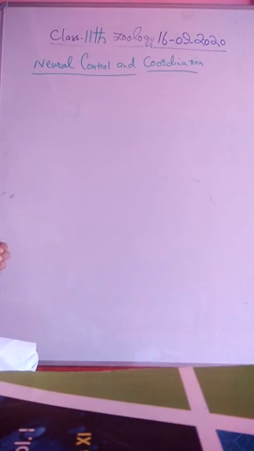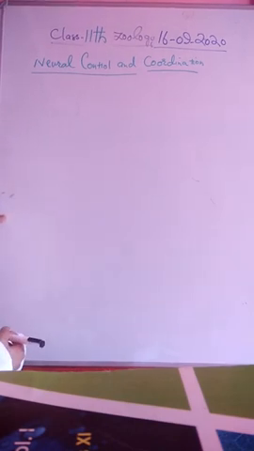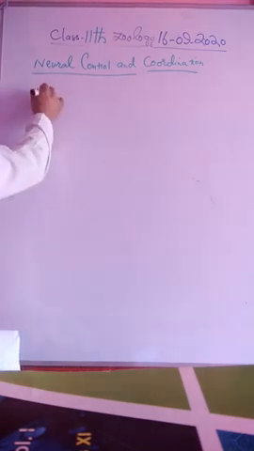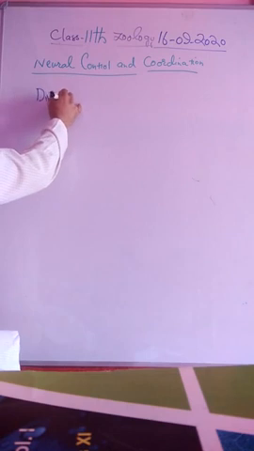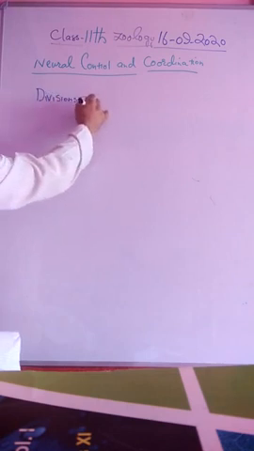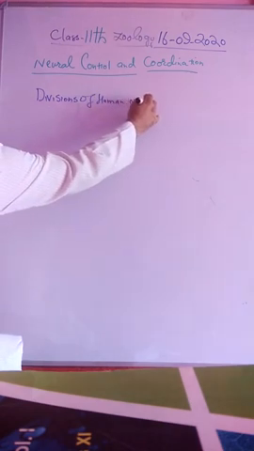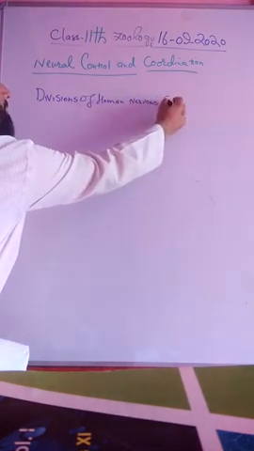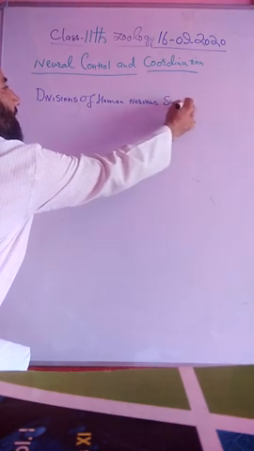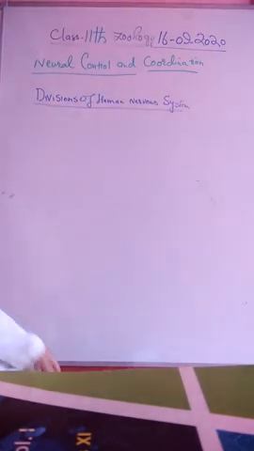This is 11th class in Zoology subject, 16th of September 2020, Neural Control and Coordination. In this chapter, we have to study the divisions of human nervous system. This is the topic for discussion today. Divisions of human nervous system.